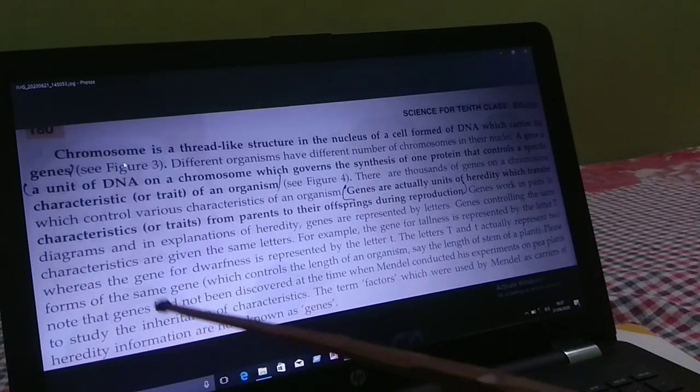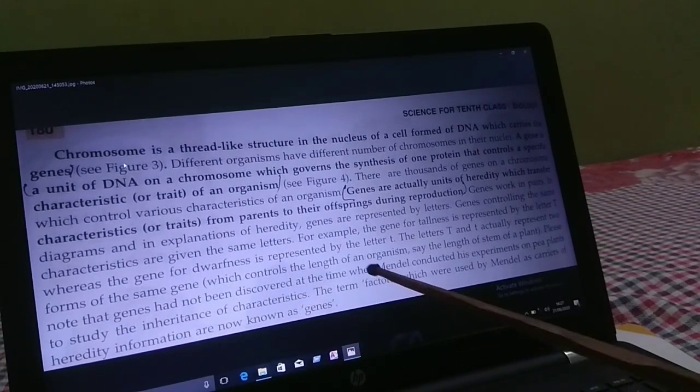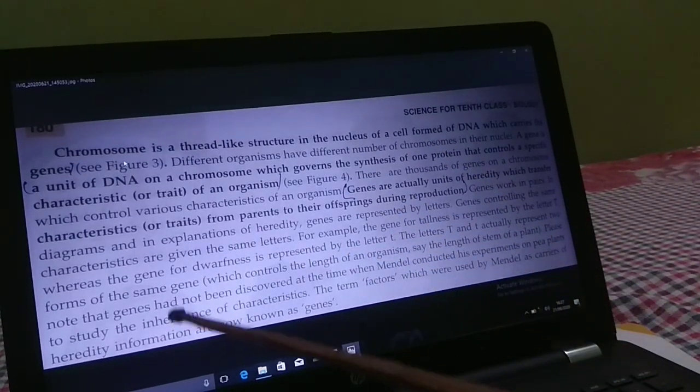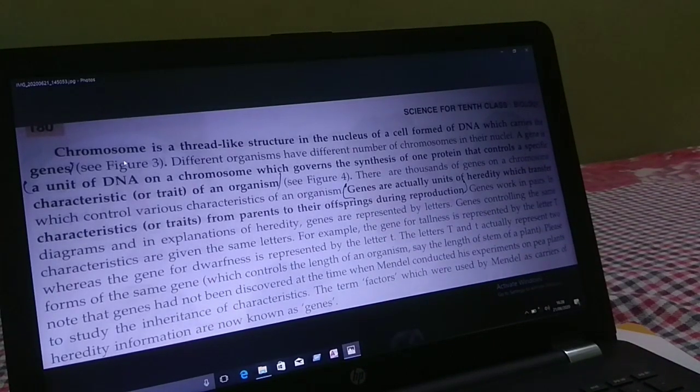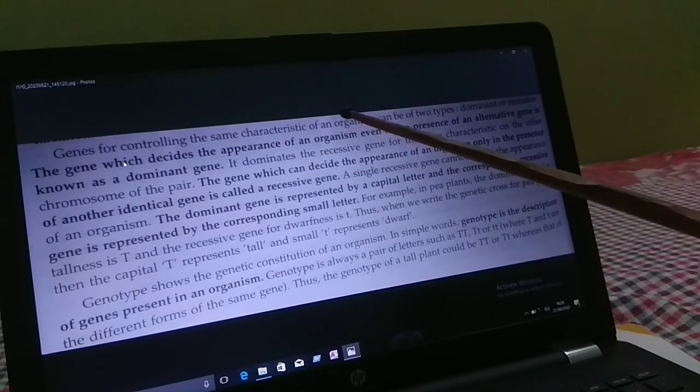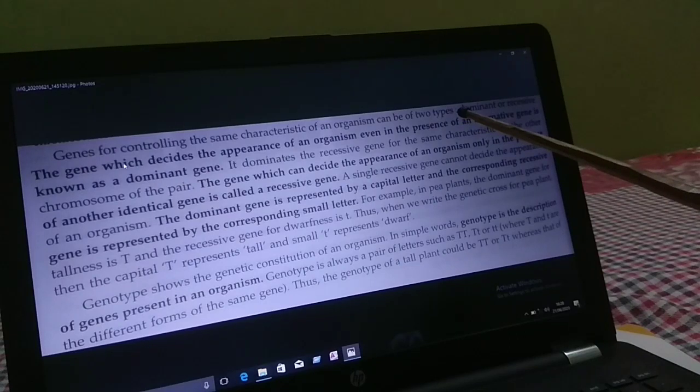Genes had not been discovered at the time when Mendel conducted his experiments on pea plants. I will explain Mendel's experiment in the next class. But you have to remember that tall and dwarf plants or human beings, these all are characteristics. Genes controlling the same characteristic of an organism can be of two types. Mainly, you have to remember these new terms: dominant or recessive.